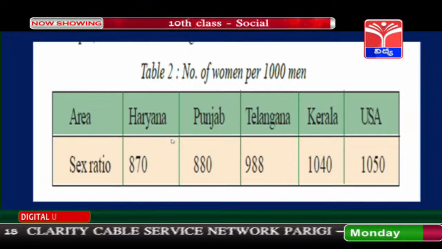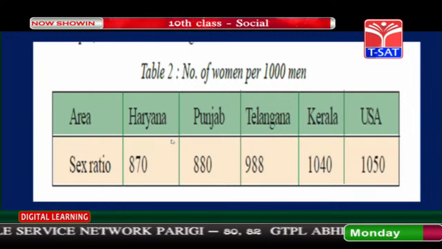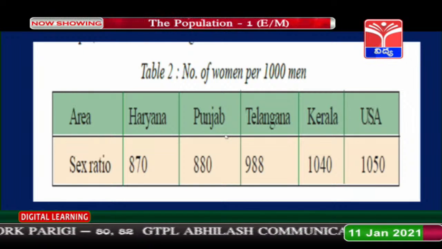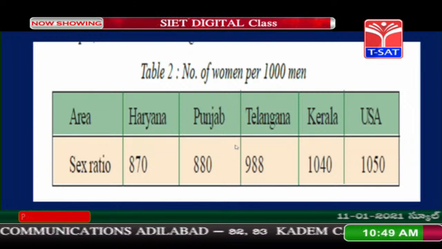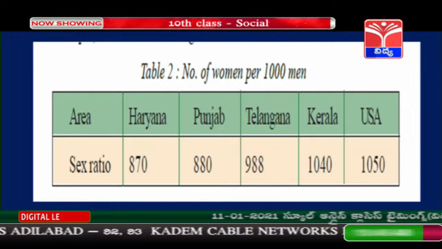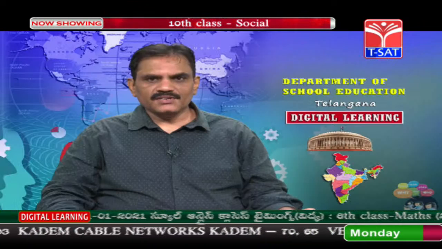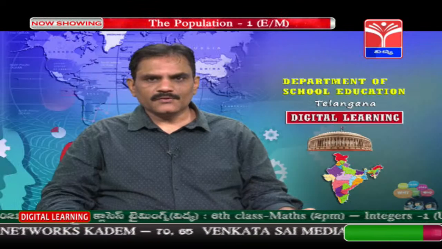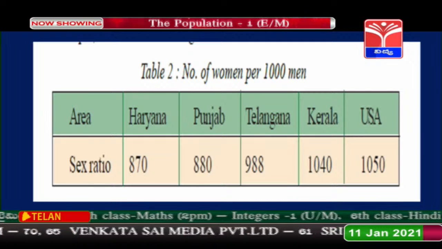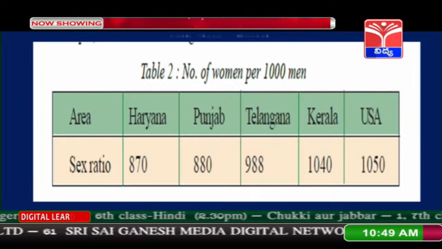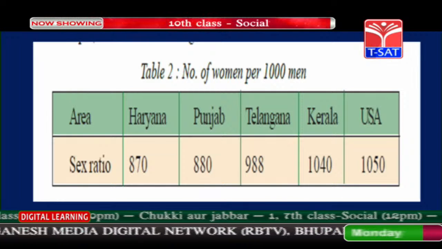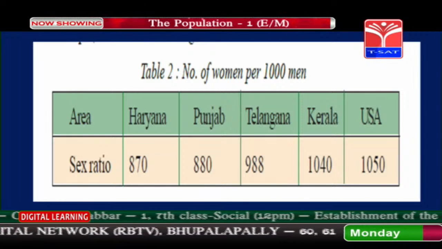The sex ratio of Haryana is 870, Punjab 880, Telangana 988, Kerala 1040, and USA 1050. Here we can analyze that Kerala is an advanced state, education wise it is advanced, and the USA, with a sex ratio of 1050, is also a developed country.